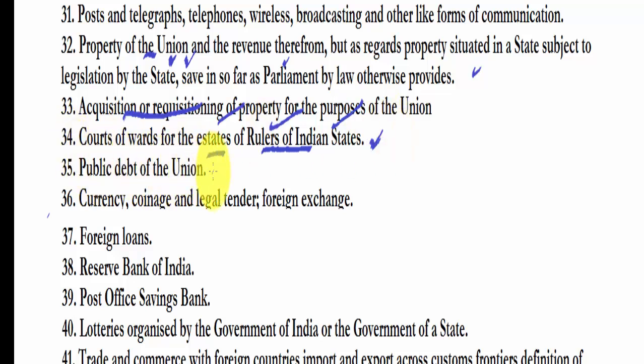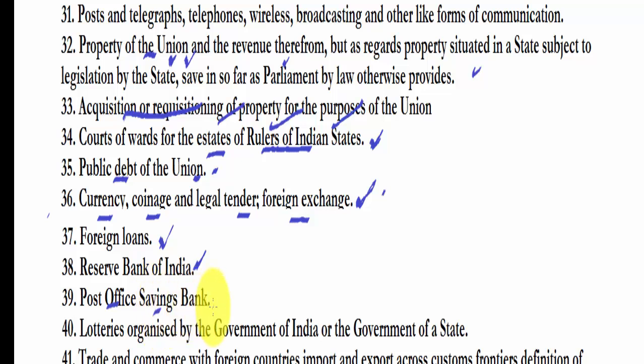Public debt of the union comes under the union list. The word union is mentioned and it is public debt, so it will come under the union list. I'm just showing you the logic behind these subjects being in the union list. Next is currency, coinage and legal tender, foreign exchange. This is related to Indian economy and therefore the union government will be the sole authority to regulate currency and coinage. Foreign loans, same goes with it. Reserve Bank of India, obviously it will come under the union list.